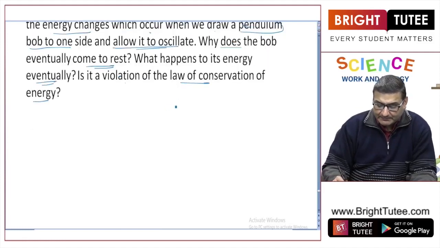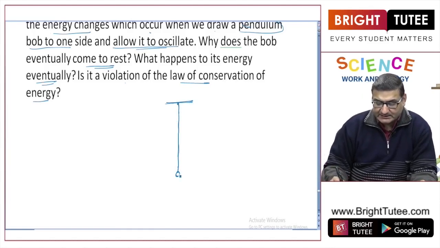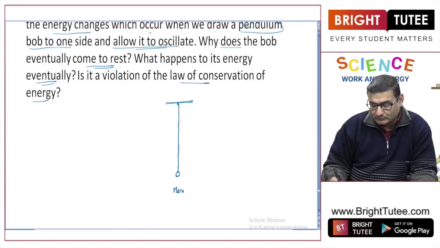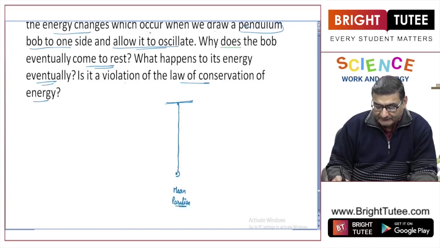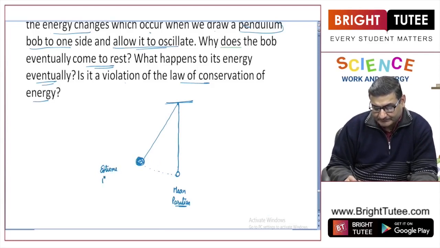Now, a simple pendulum means we have just taken a bob and attached it with a rope which is further attached to a particular point, and this is basically free to move. Now, the resting position is known as the mean position. If we take it to a particular height, let us say this is the maximum height it has reached, this is known as the extreme position.